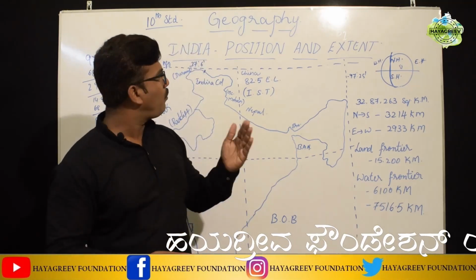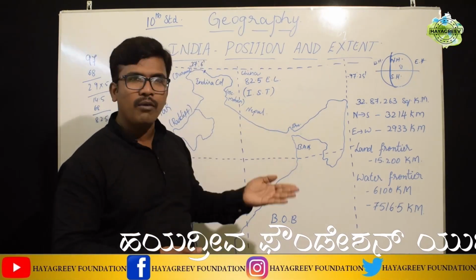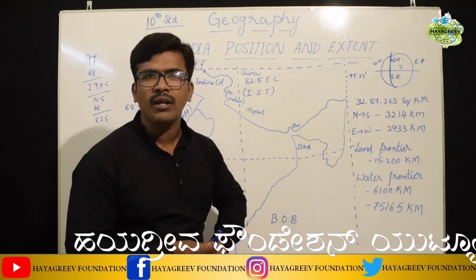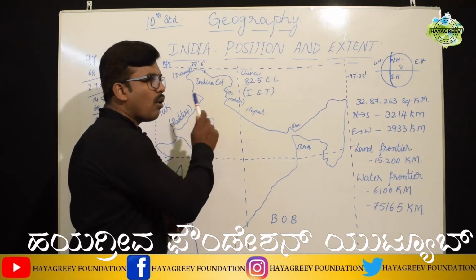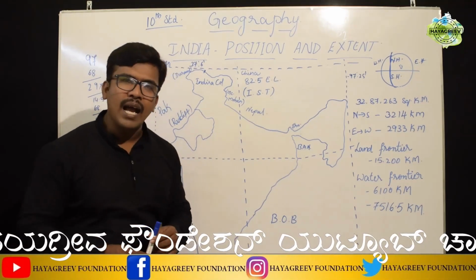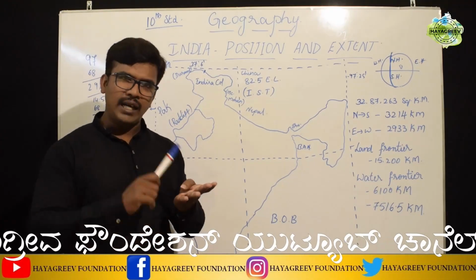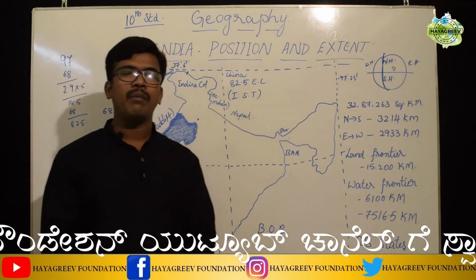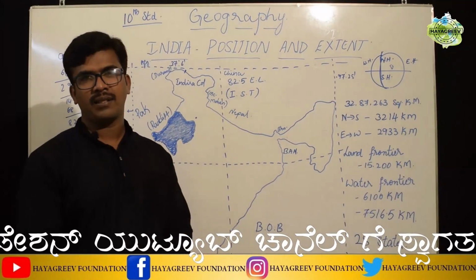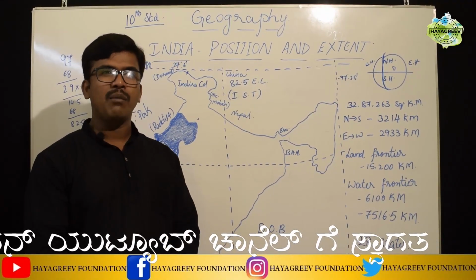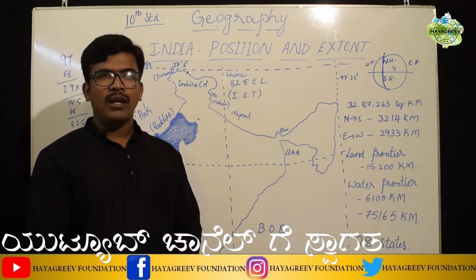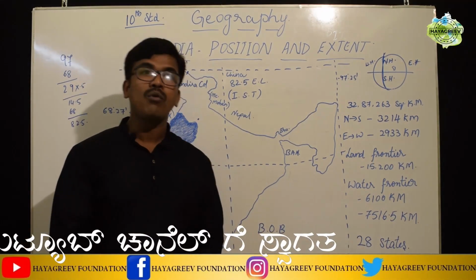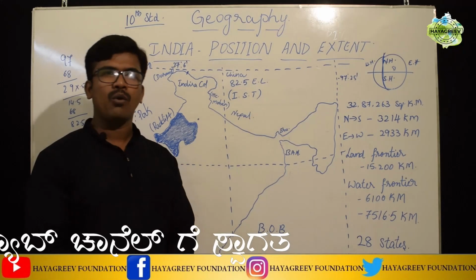Students, before going to the position and extent of India, one small clarification I want to give, that is the name of India. India has two names, one is India and another is Bharata. Students, it got its name from the river Indus and King Bharata. The river Indus rises in Mount Kailash, Manasa Sarovara.